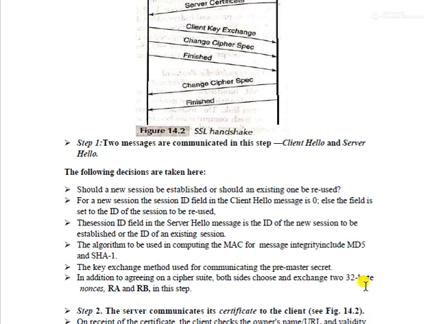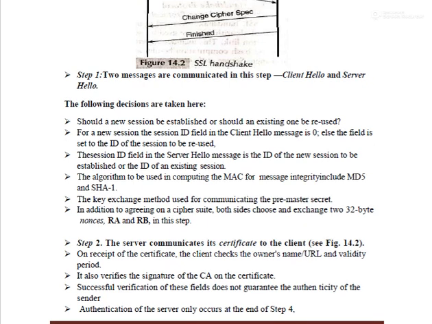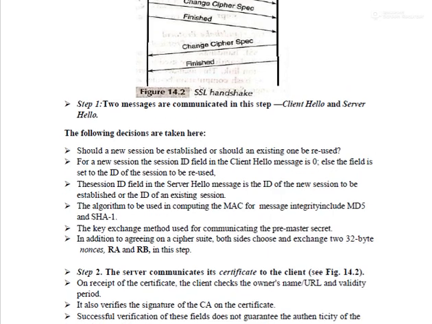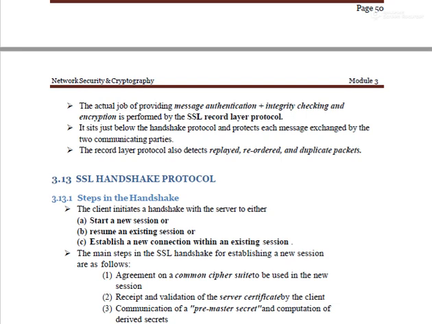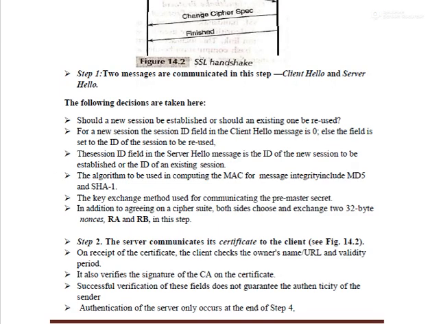Okay, and then next they are exchanging the random numbers. Next, step 2, the server communicates its certificate to the client. So we already see in this figure, the server along with that hello will send its certificate, right? So in step 2, the server sends its certificate to the client.